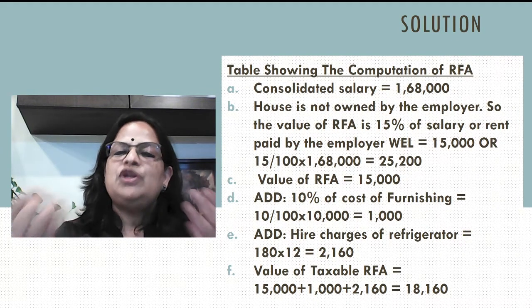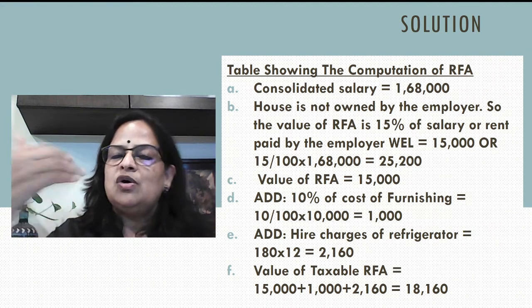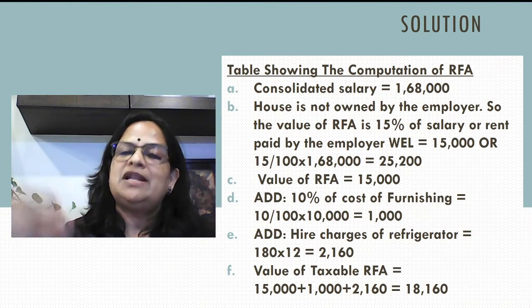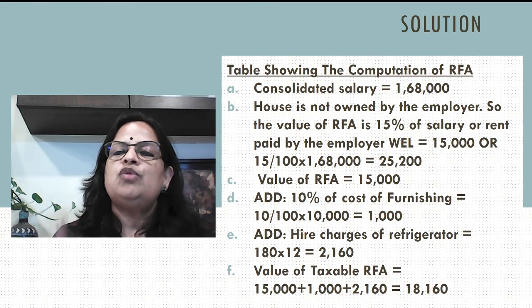Please remember that when you are doing RFA, it should be your last value to be computed, because all the values which you are using in the gross salary statement are needed here. So, consolidated salary 1,68,000. Now, second point, I already told you the house is not owned by the employer.